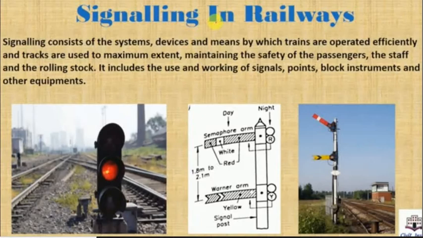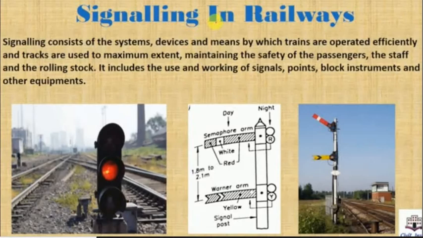As you all know, signals play a very vital role in managing traffic, especially road traffic. But it is also very helpful in railway. Without signals, we cannot maintain or regulate the traffic of railway also. Signals are basically provided at different locations in railway also. For example, near a railway station, many signals are provided.